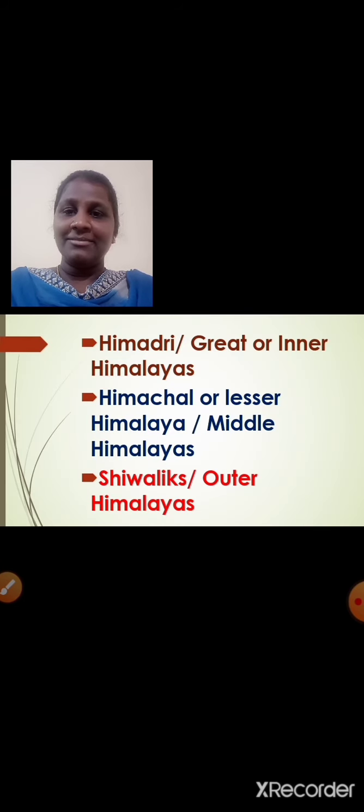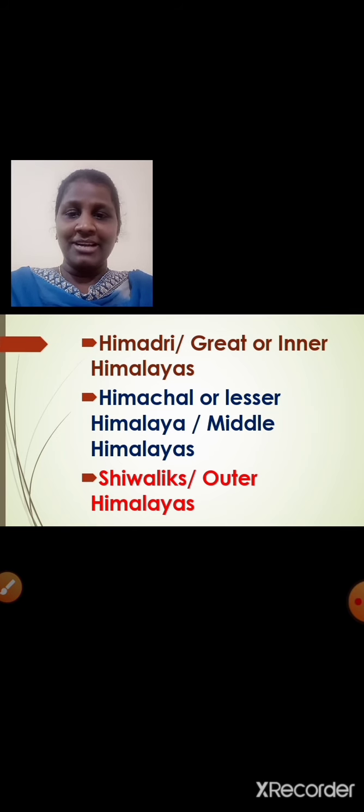Himadri, which is also called Great or Inner Himalayas. I want you to remember this, students. Himadri, Great or Inner Himalayas. The next one is Himachal or Lesser Himalayas, also called Middle Himalayas.